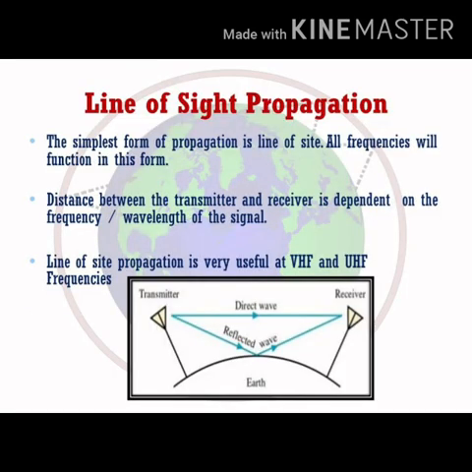Now let's talk about the line of sight propagation. Line of sight propagation is very useful at very high frequencies and ultra high frequencies. They are basically for high frequency bands. This kind of propagation is possible if, suppose, we have two high towers which can see each other. Then only this LOS is possible. But there is a certain limitation for how much distance you can communicate.